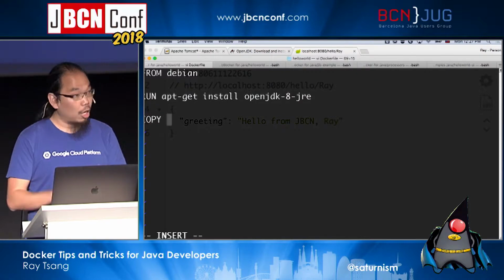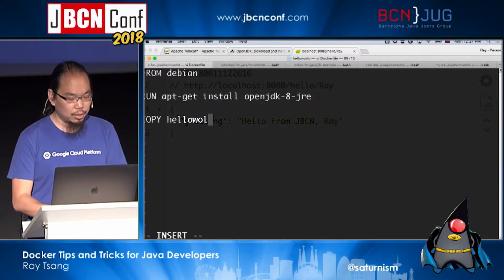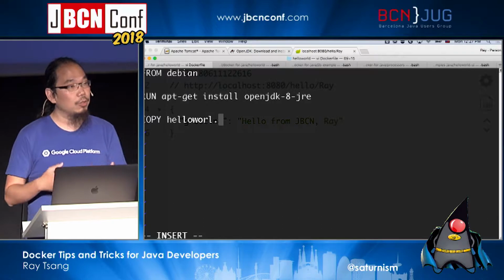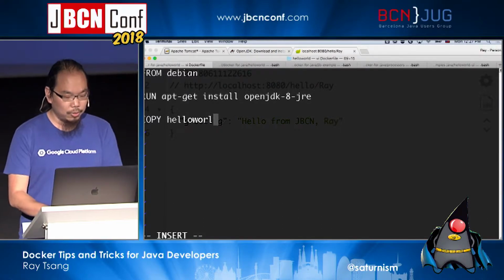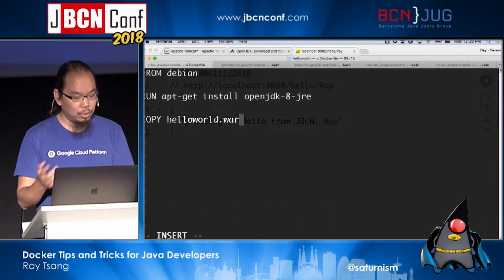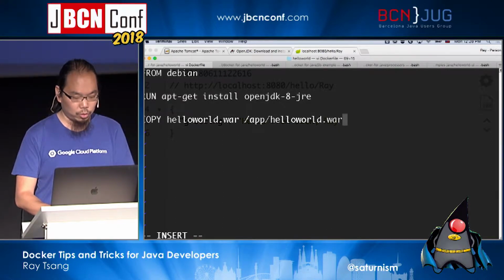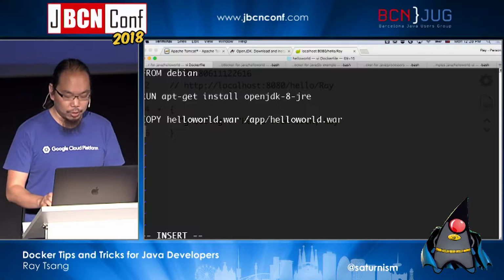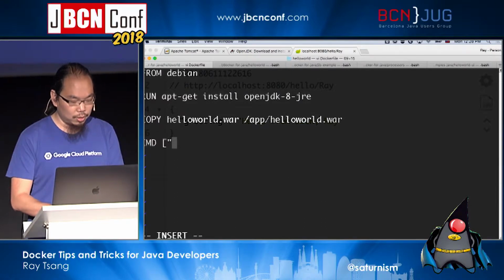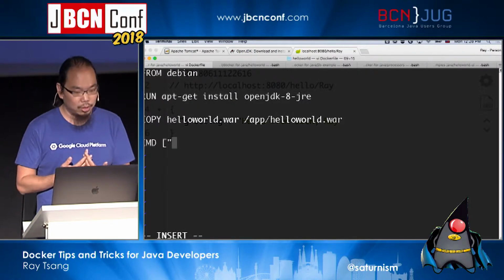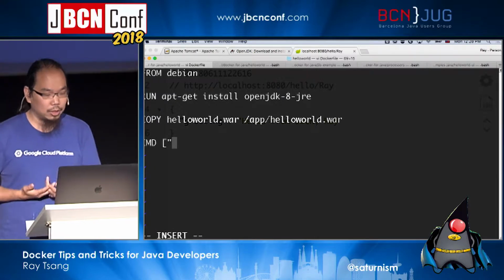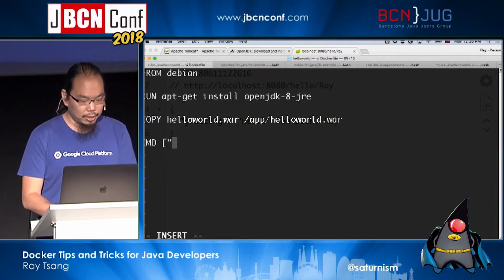And then I can copy my file into this container image. I need to copy the file into the machine, right? So in this case, I can say copy hello world into a specific path. So I can say hello world.war, right? And then finally, we need to tell potentially the team, like, how do we actually start this application? In this case, I'm going to say, oh, I need Tomcat, okay?